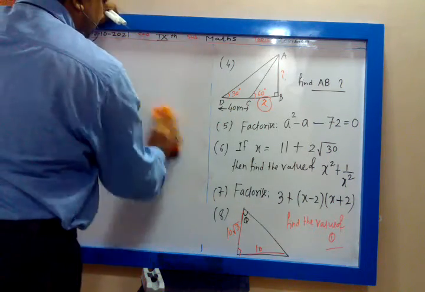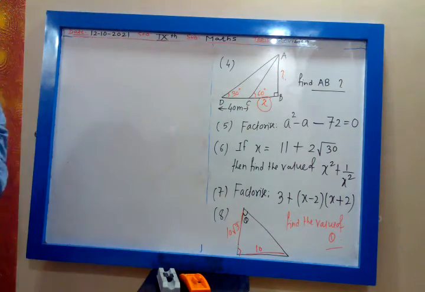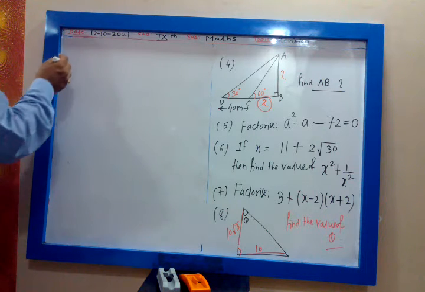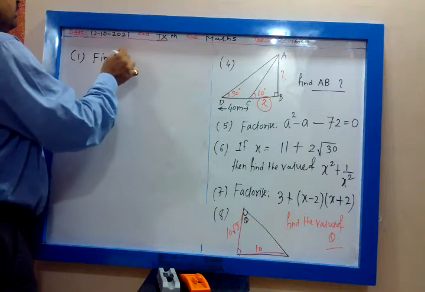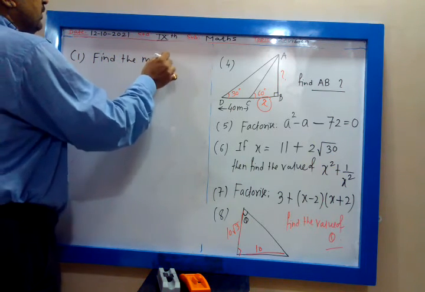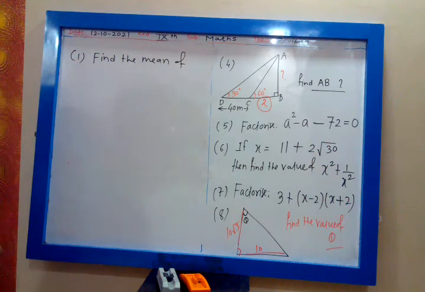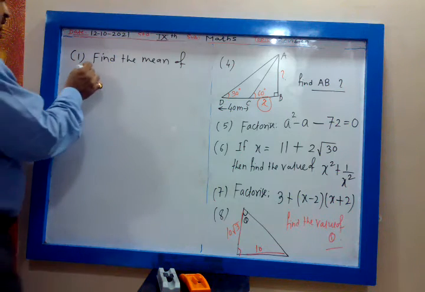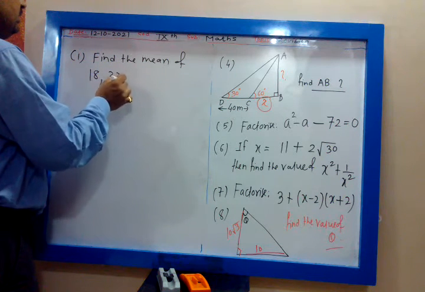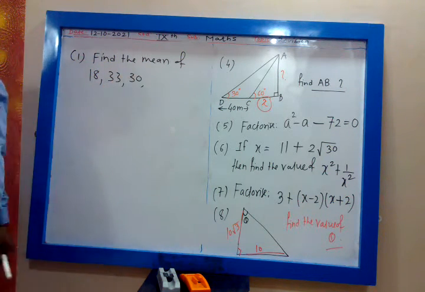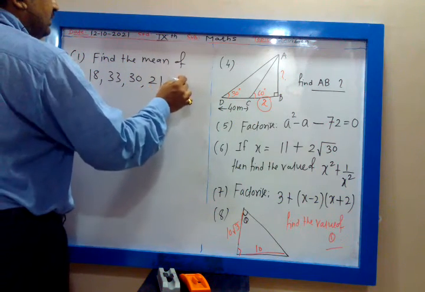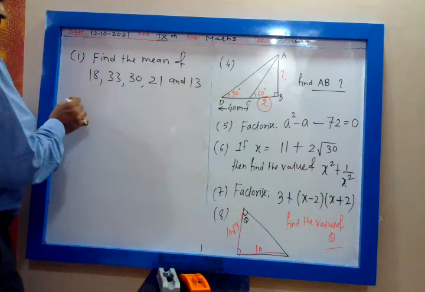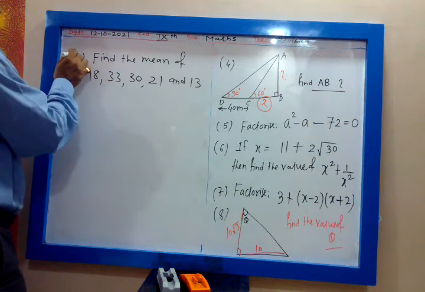Let me give one more problem from mean median. Find the mean of 18, 33, 30, 21 and 13. This is question 9. This is 10.